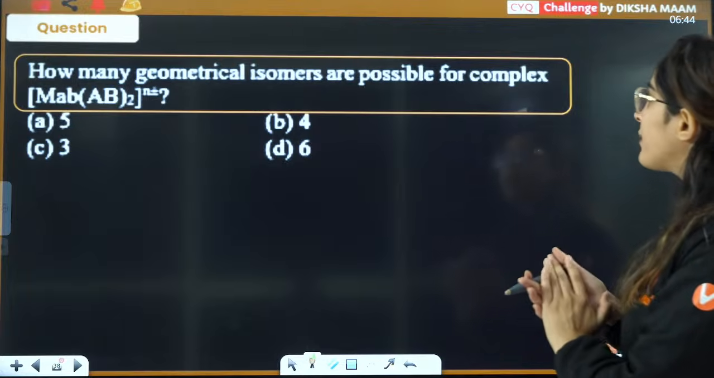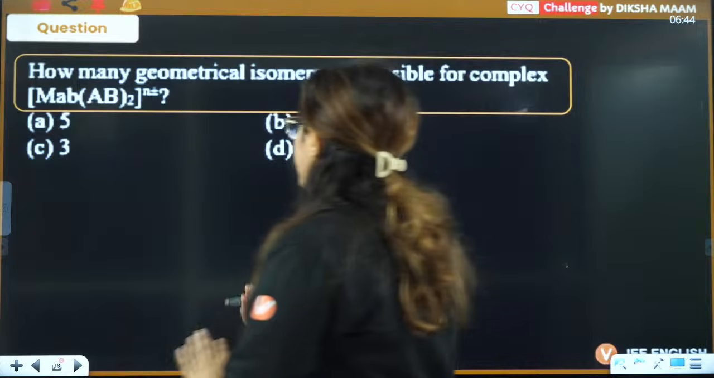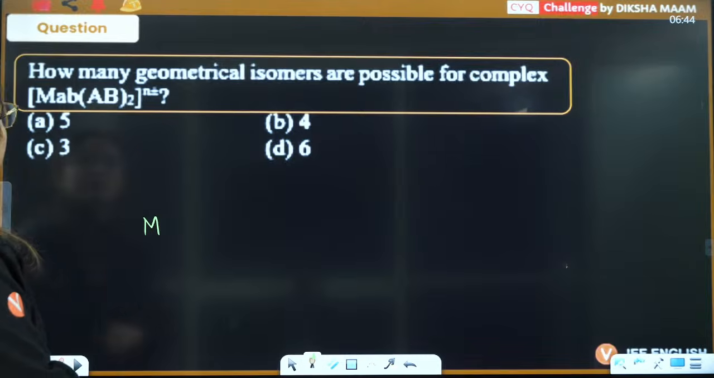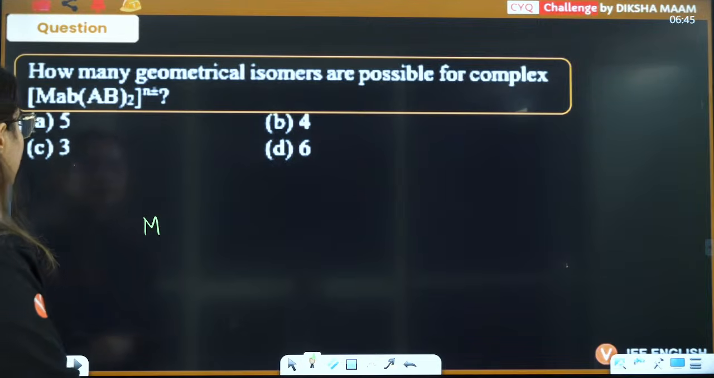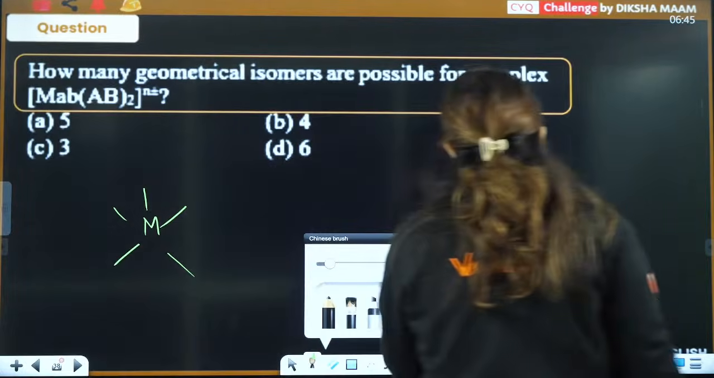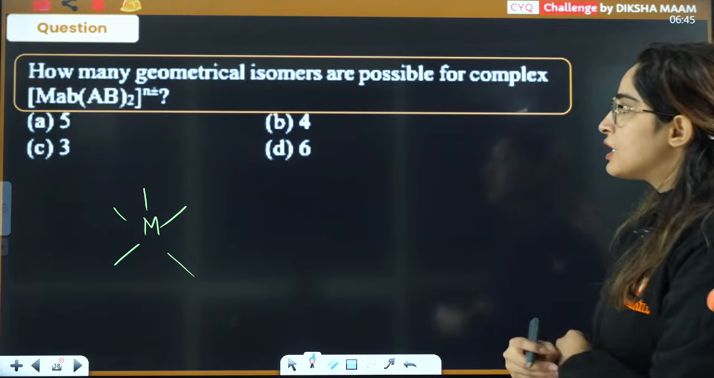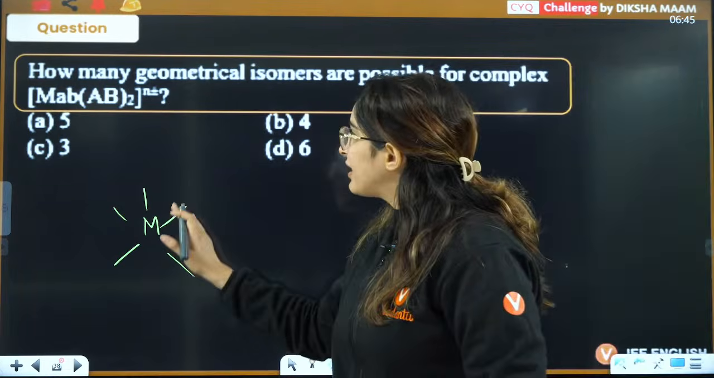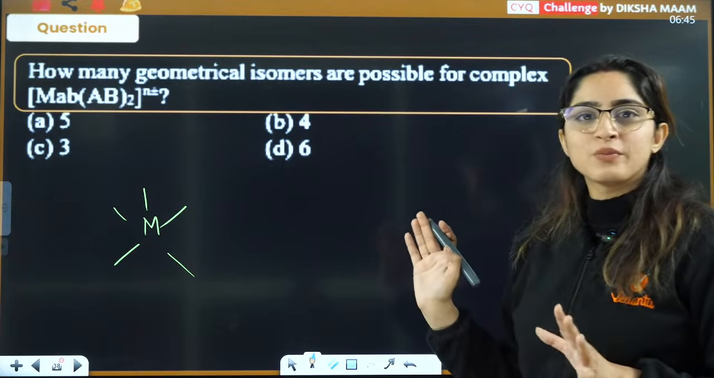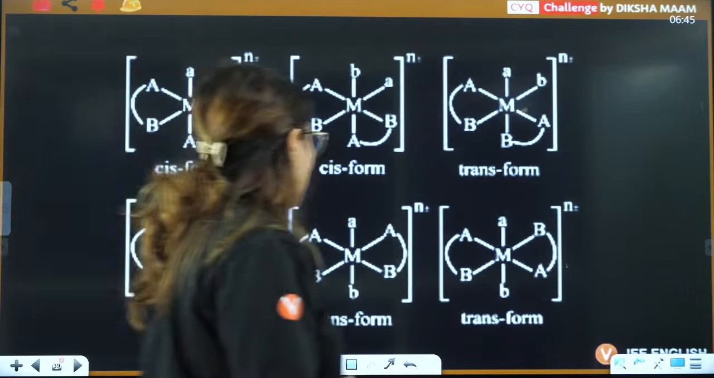Next question is, how many geometrical isomers are possible for this particular complex? Tell me. The complex is M(AB)2, right? That means what you have here is a bidentate ligand which is unsymmetrical. So this you must remember, as it is, whenever you have (AB) twice, total 6 geometrical isomers are possible in this case. I'll also show you what are these 6 geometrical isomers that are possible.